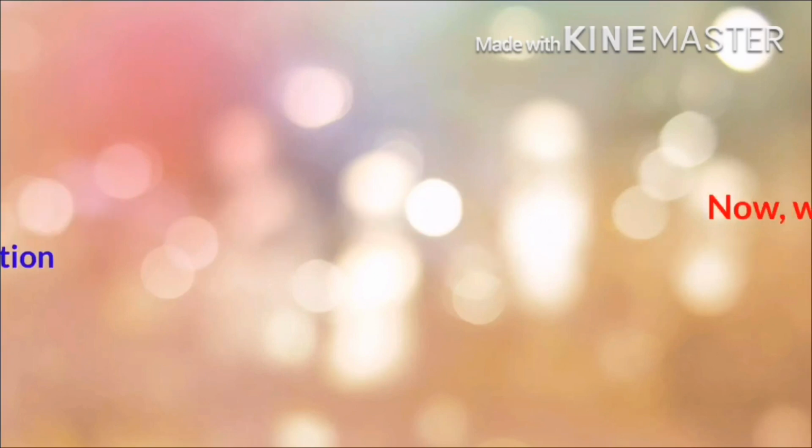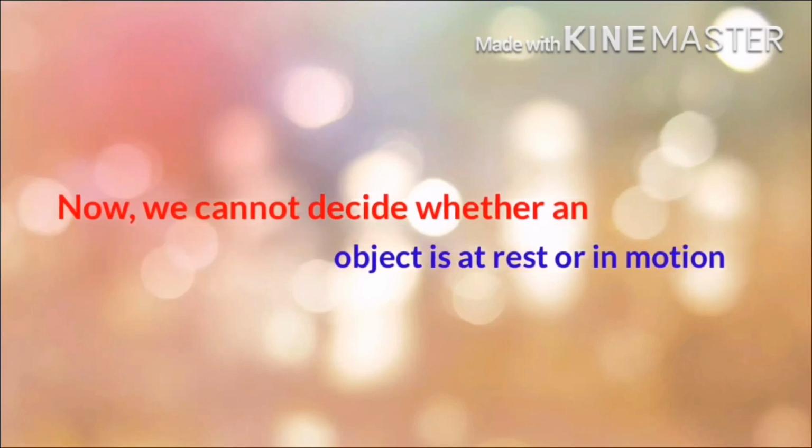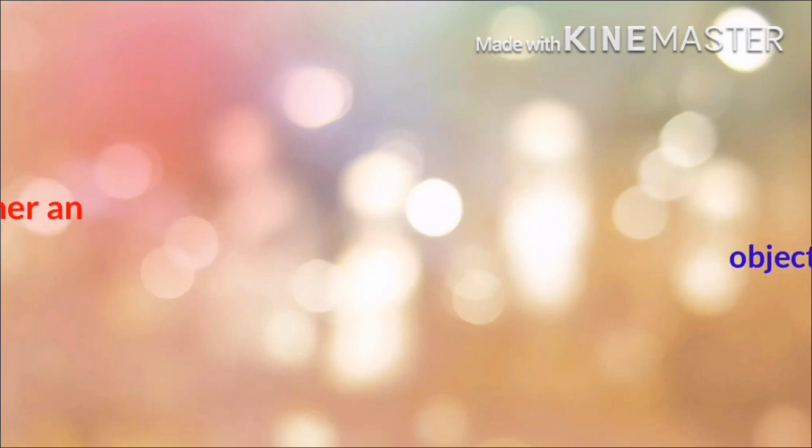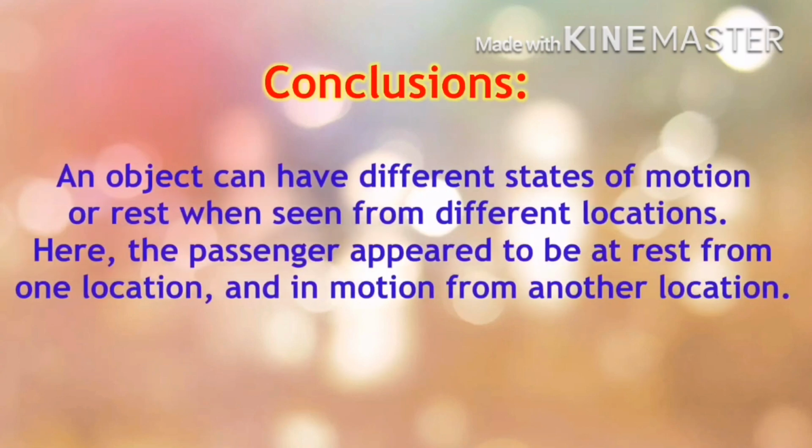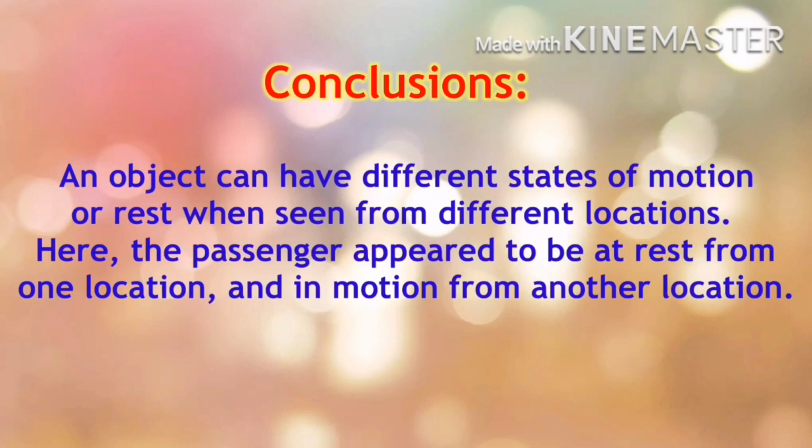We now cannot decide whether an object or a person is at rest or motion. A person appears to be in motion according to us outside the bus, but the same person appears to be at rest according to another passenger in the same moving bus. We can deduce from the above incident that motion and rest of an object are different when seen from different points.